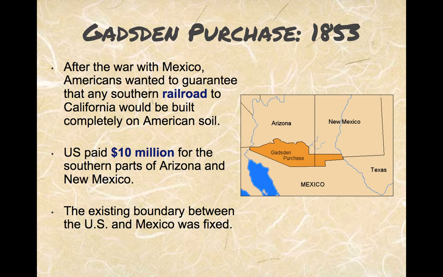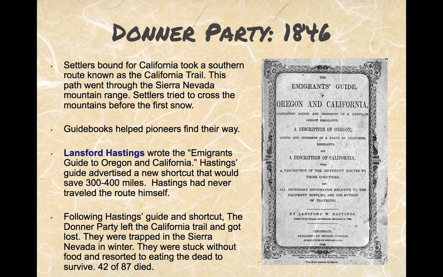And the last piece of land, you might say, well, what's the whole point of the Gadsden Purchase? The big point is this is a way to connect the East Coast to the West Coast by railroad. That is the main form of modern transportation. The car, the automobile, will not be instrumental until the 1910, 1914 era. So it's railroads. So they pay $10 million for the southern part of Arizona and New Mexico to connect the railroad with California and the West Coast. So at that point, the United States has a huge amount of land.